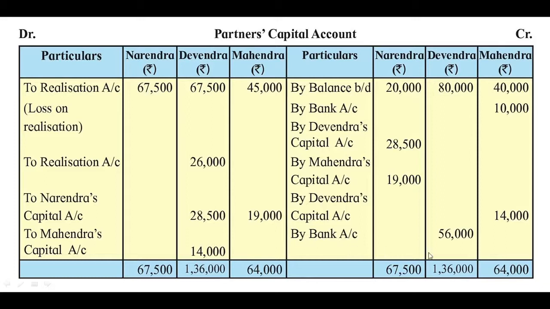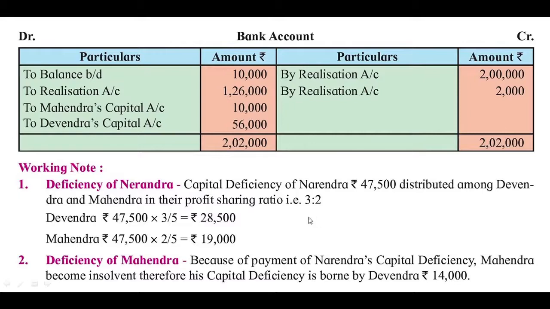In Devendra's column rupees 56,000 is recorded. So the corresponding entry will be recorded on the debit side of the bank account. Here in the particulars column we have to write to Devendra's capital account 56,000, and then we have to check the total of debit and credit side, it should be equal.